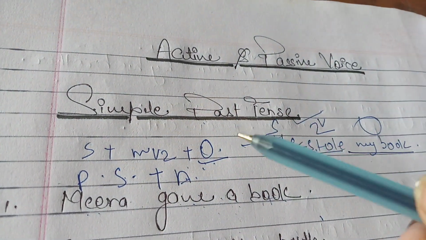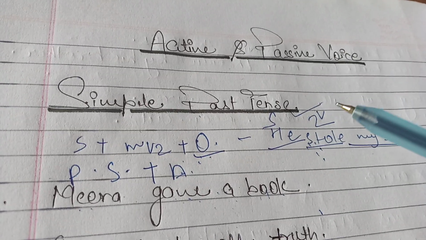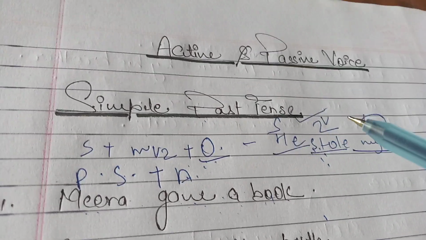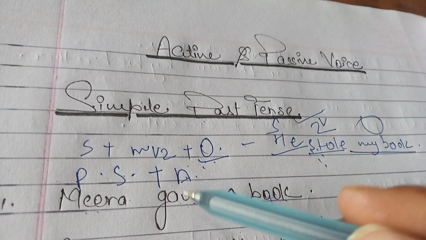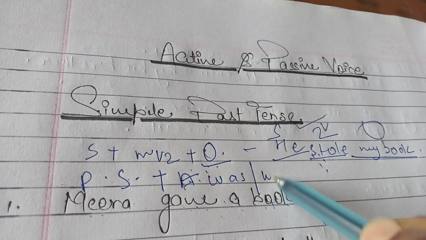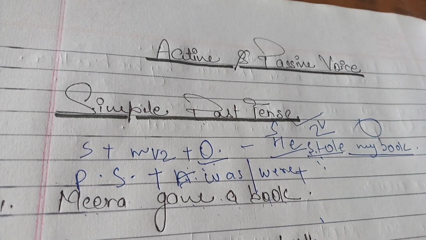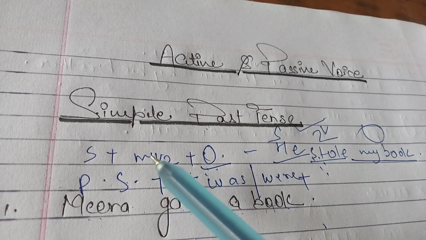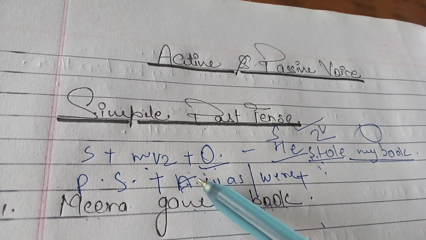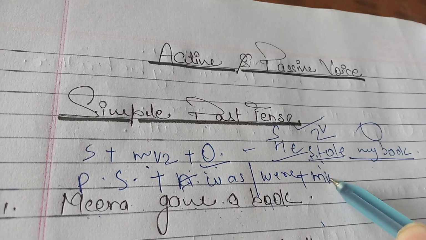So, what is the auxiliary verb of simple past tense? You have to tell me in the comment section. So, what is the helping verb here? Was, were. Then plus main verb, and the main verb will be in the third form.